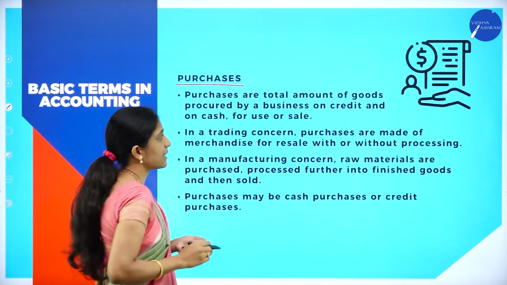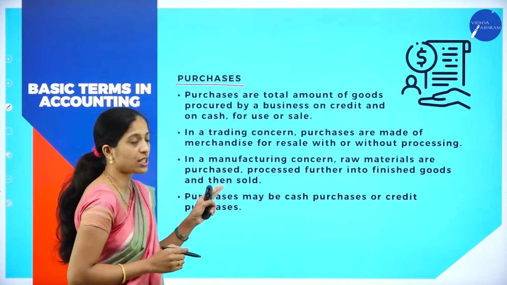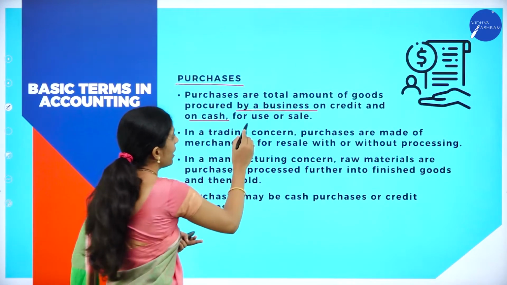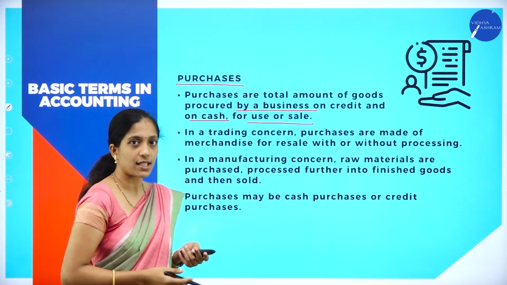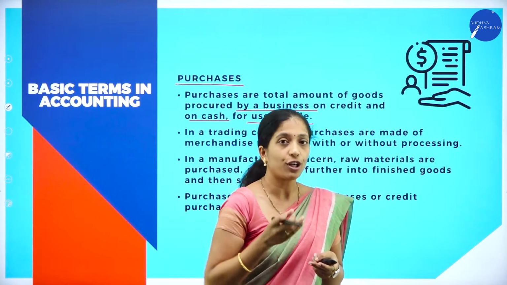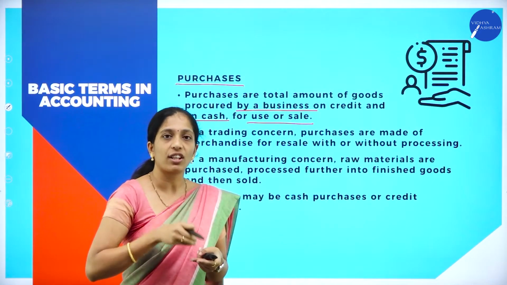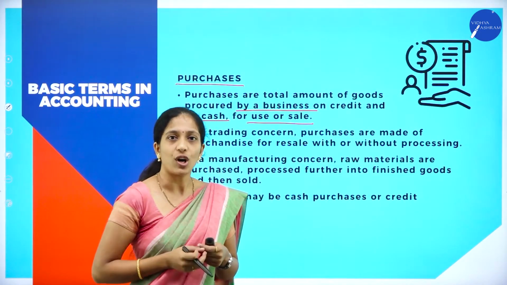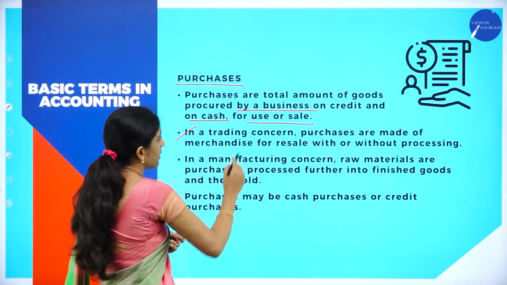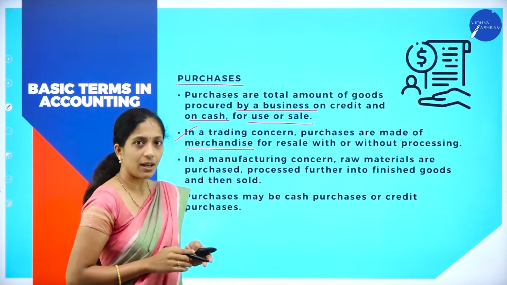Next is purchases. Now what do you mean by purchases? Purchases are the total amount of goods procured by the business on credit or cash for use or sale. Of course, in our organization, purchase as well as sales are common. Now what do you mean by purchase? Procuring of certain assets or goods. So it may be for their personal use or it is meant for sale. So both are termed as what? Purchase. In a trading concern, purchases are made of merchandise for resale with or without processing.